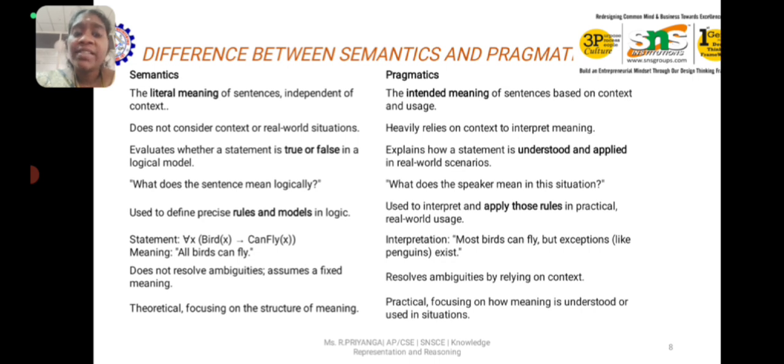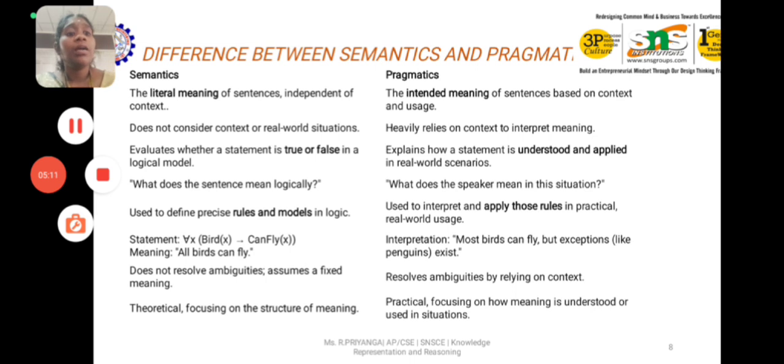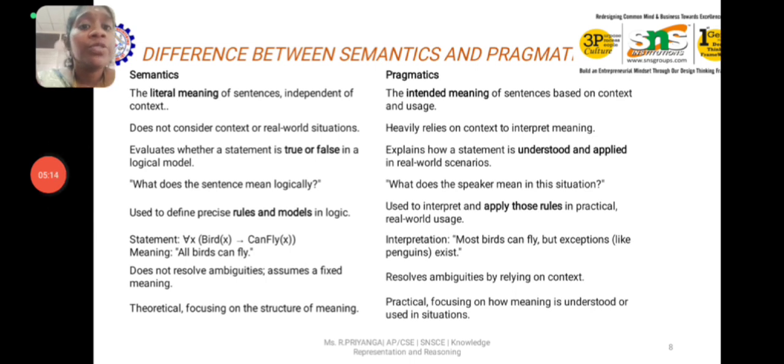Semantics is used to define precise rules and models in logic. Pragmatics is used to interpret and apply those rules in practical or real-life situations. For example, take the statement for all x, bird(x) implies can_fly(x); in pragmatics most birds can fly, but there are exception cases like penguins, ostriches, kiwis, etc. Semantics does not resolve ambiguities because we want to give a fixed meaning to one word. But in pragmatics, based on the time and context, the meaning will be different. Theoretical focus occurs only in semantics, but in pragmatics we give a practical focus on how meaning is understood and how it is used in situations.